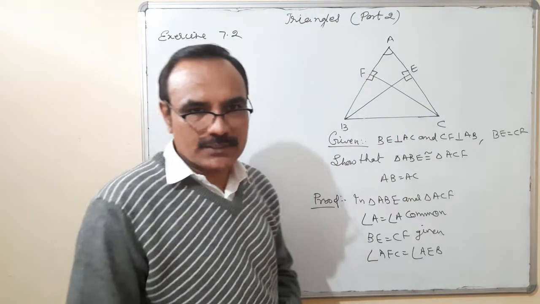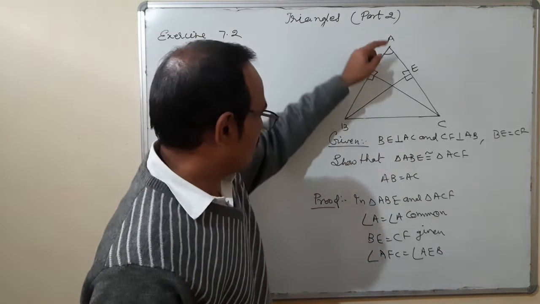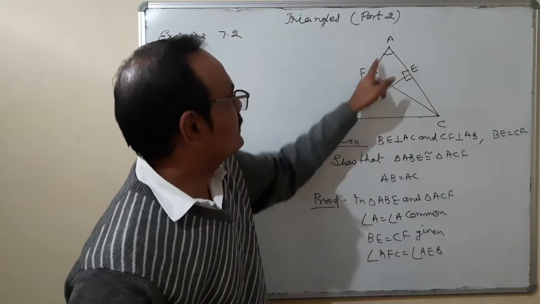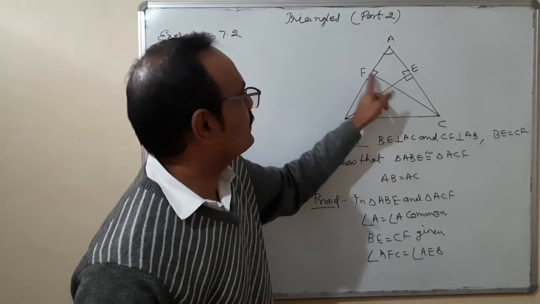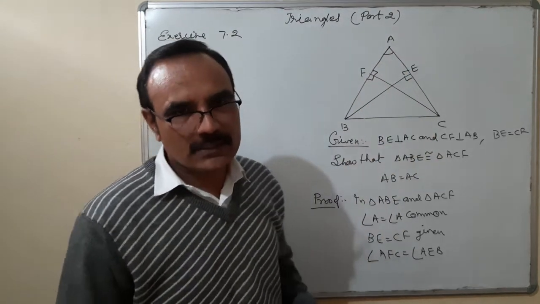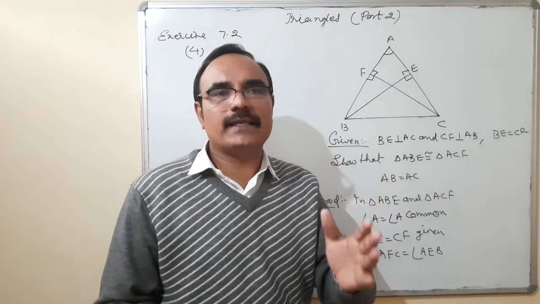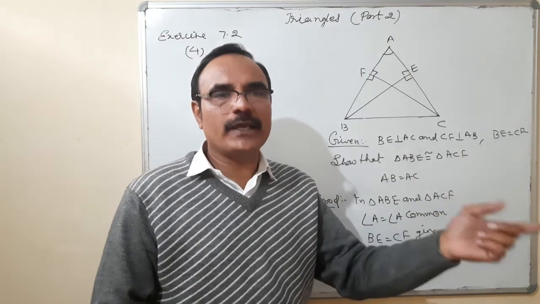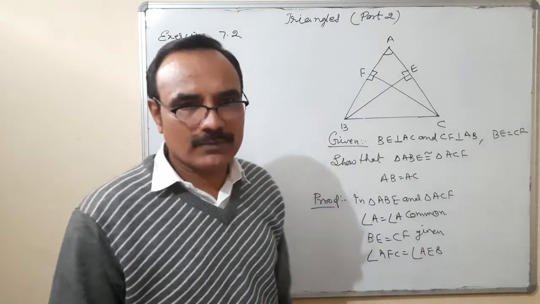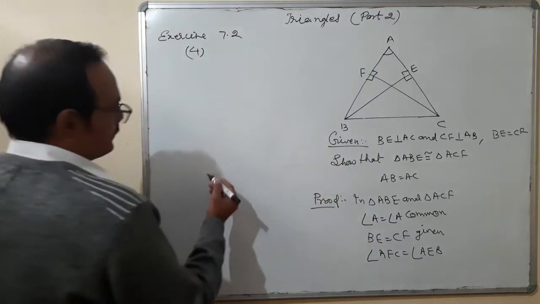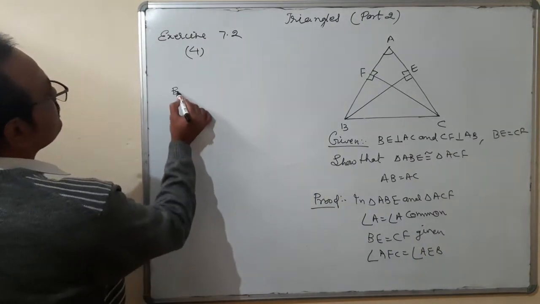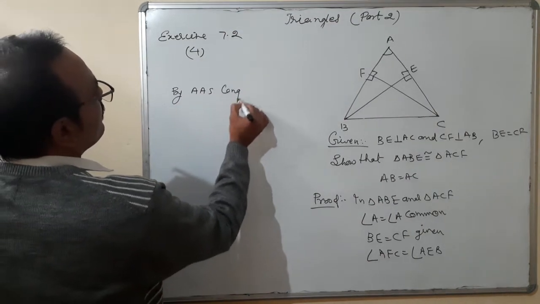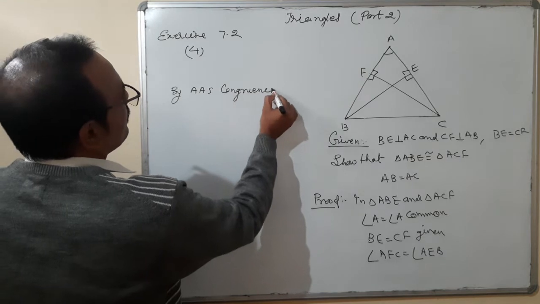Which congruency is being used? In this triangle you can see two angles and one side. In this triangle there are two angles and one side. But this is not angle side angle, this is angle angle side, because the side is not included between the two angles; the side is away from the angles. So we use the angle angle side congruency rule.